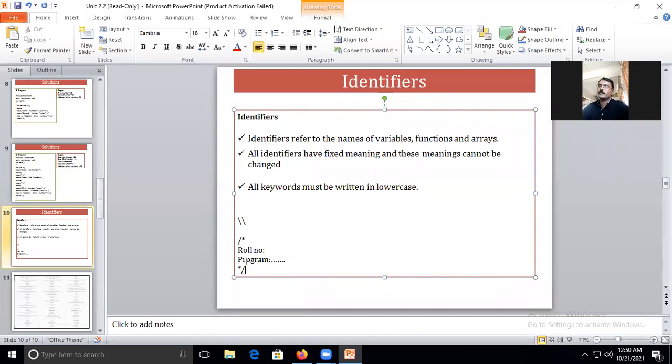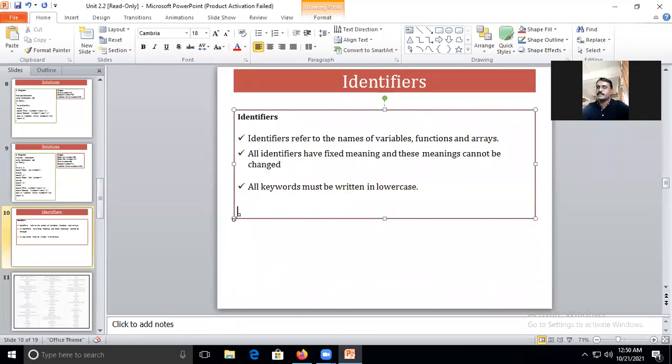Now after that we have the preprocessor directive. The preprocessor directive is used to give details to the compiler when it starts compiling. There are some inbuilt functionalities like cin and cout functions.